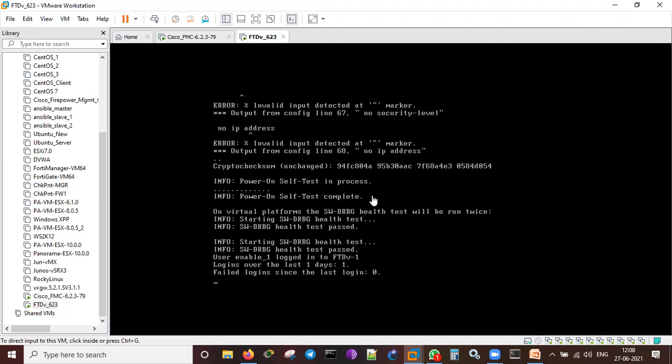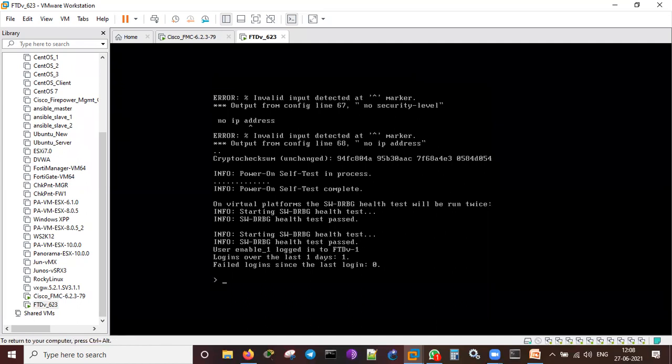So actually I'm running in VMware Workstation only, but I faced some issues, and I will convert this into VMware ESXi. Not a problem. For this demo, I'm just running on this only. So it's saying the failed login. This is the prompt which we see.